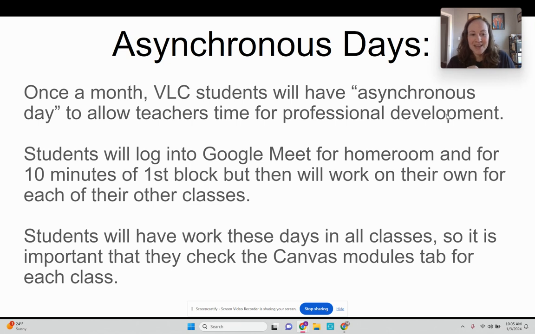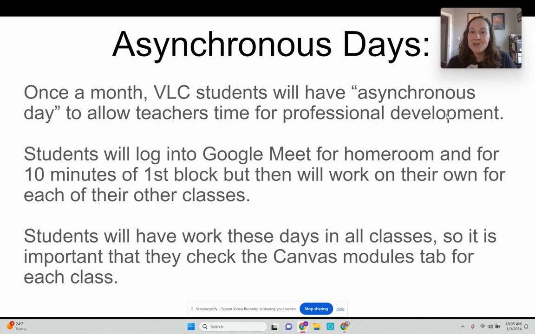So there is an exception. Students will log into the Google Meet for their homeroom on asynchronous days, and then you will log into your Google Meet for your first block at 9 a.m. for about 10 minutes, just so your first block teacher can give you any updates they need to give you for what you're doing asynchronously that day. And then for your second block and your third block class on asynchronous days, you will work independently.